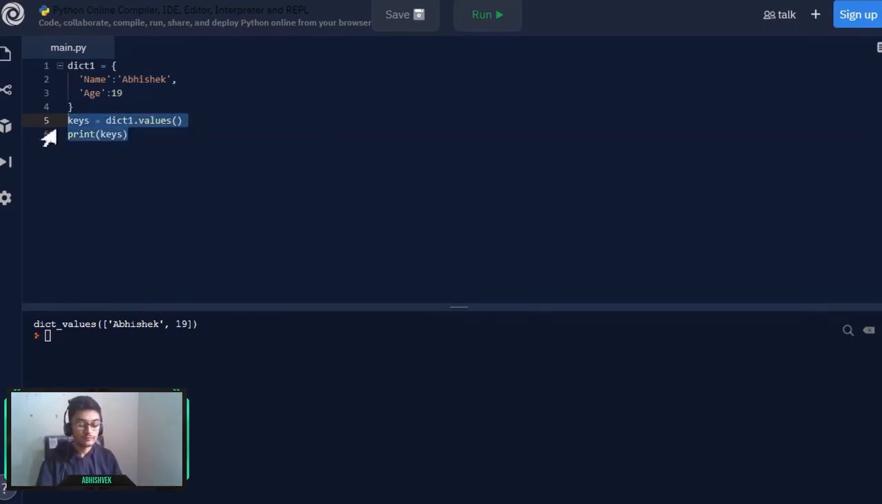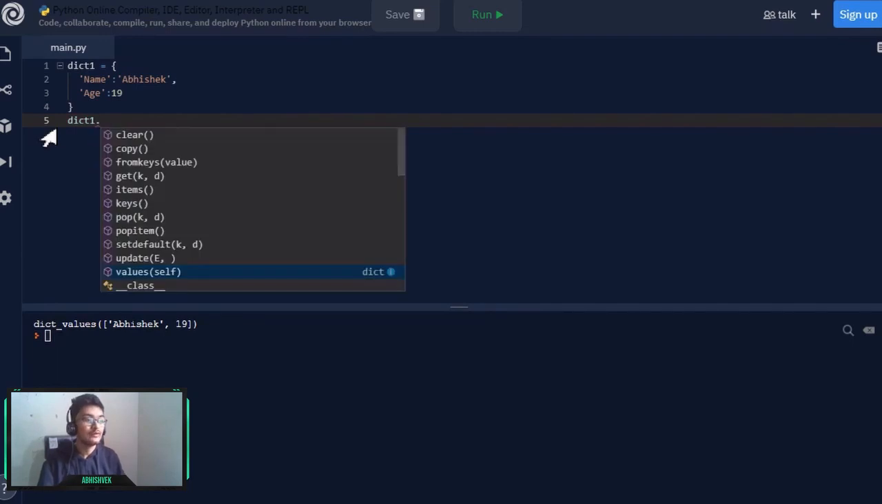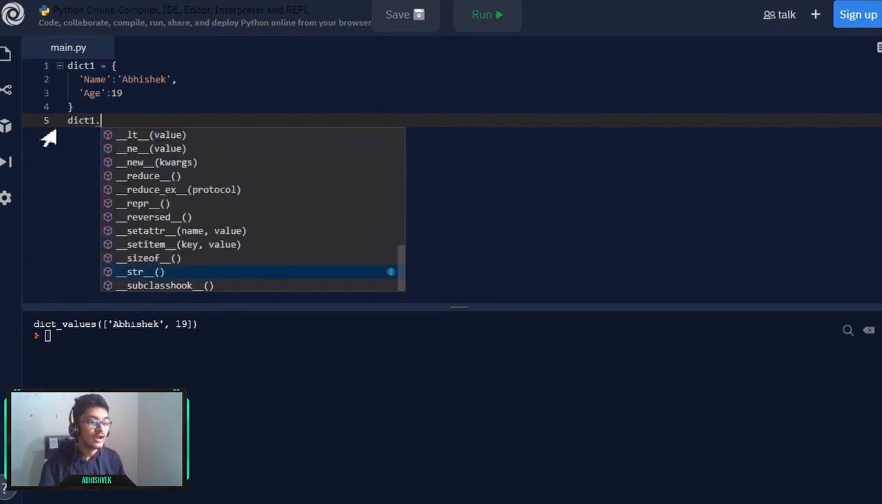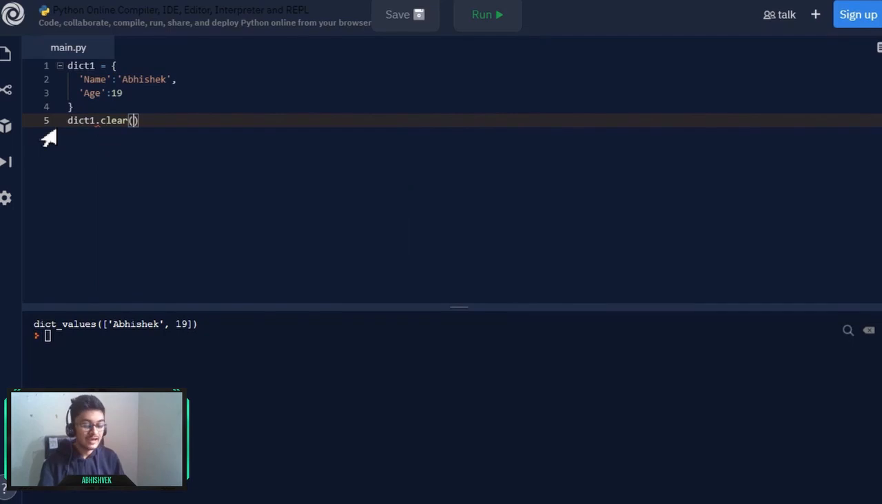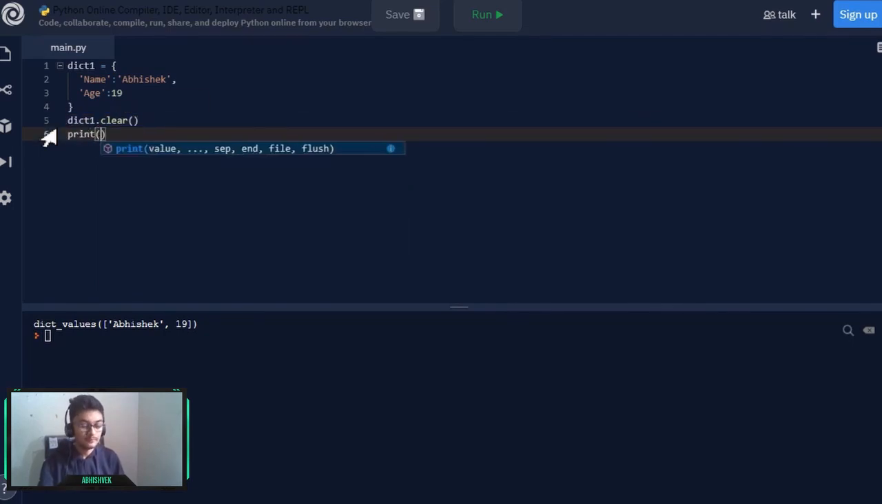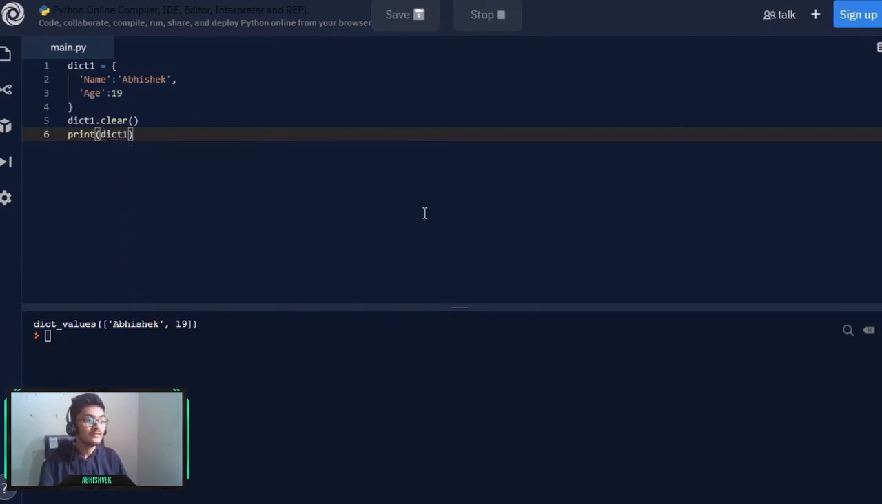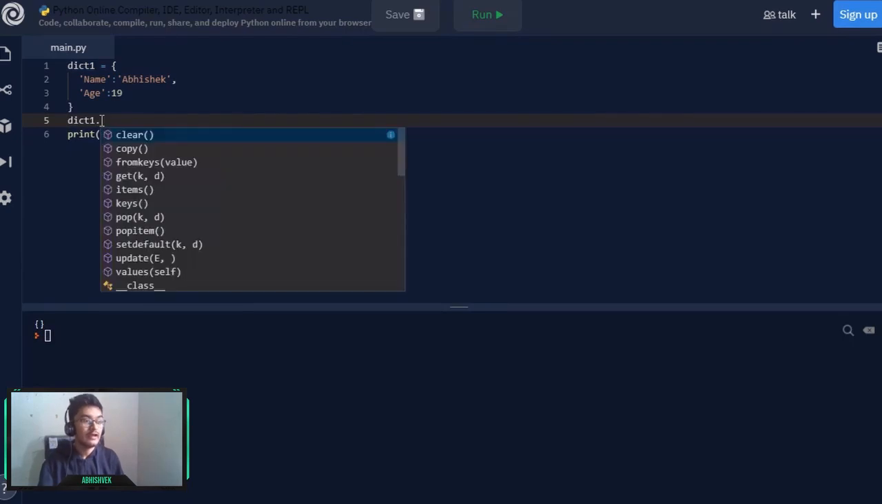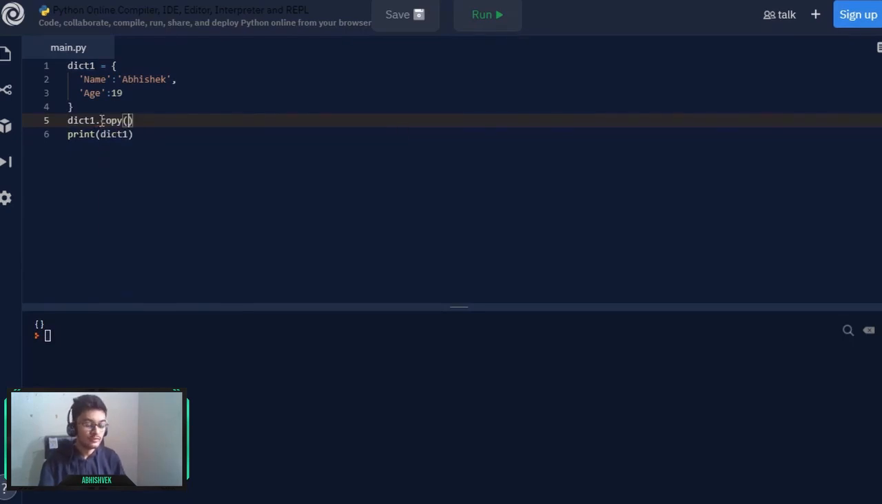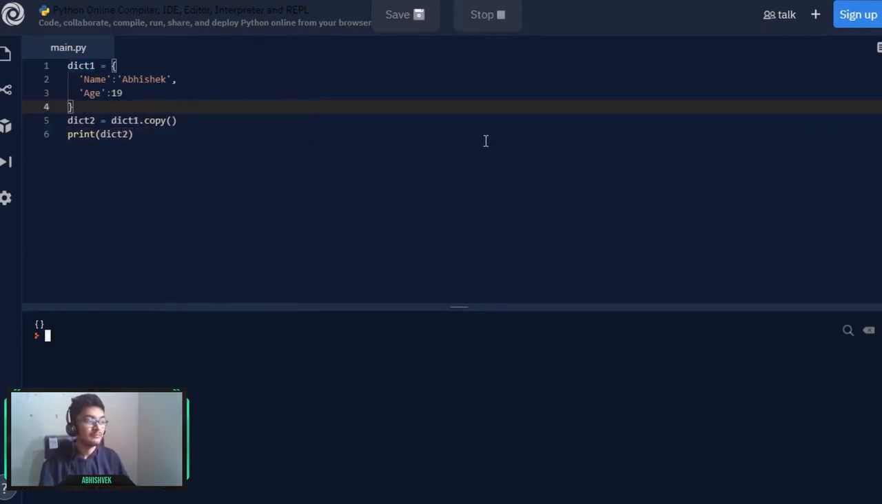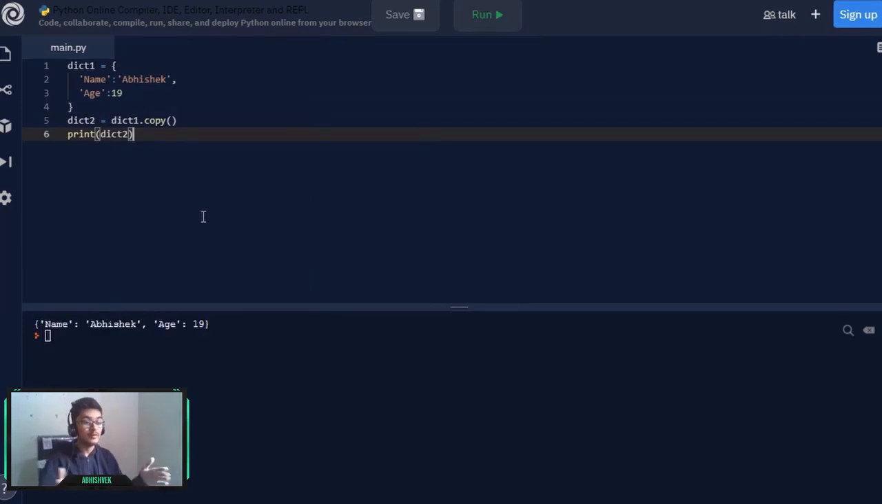Now let's move up. We can also do one thing, that is type dict1 dot. Now let's, for example, clear our dictionary, and if I simply print our dict1, our dictionary will be cleared. So here if I run it once, we are getting an empty dictionary. Cool. And let's try another one. So copy it once, let's say dict2 is equal to this thing, and if I simply print out dict2, we will be getting the same output, that is, you can perform any sort of operation on dictionaries as well.